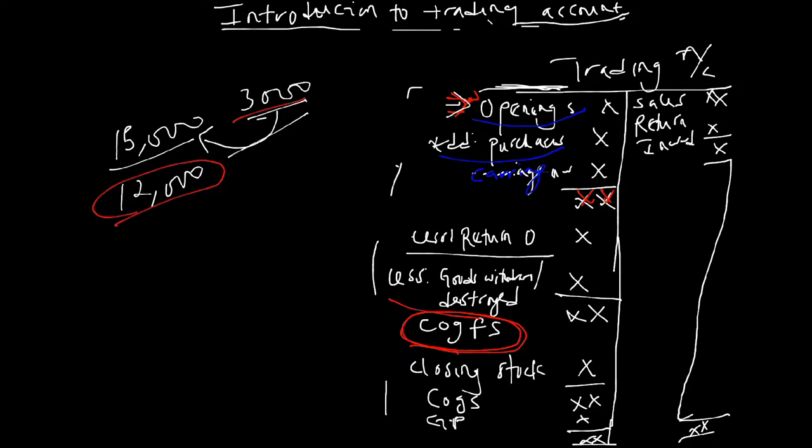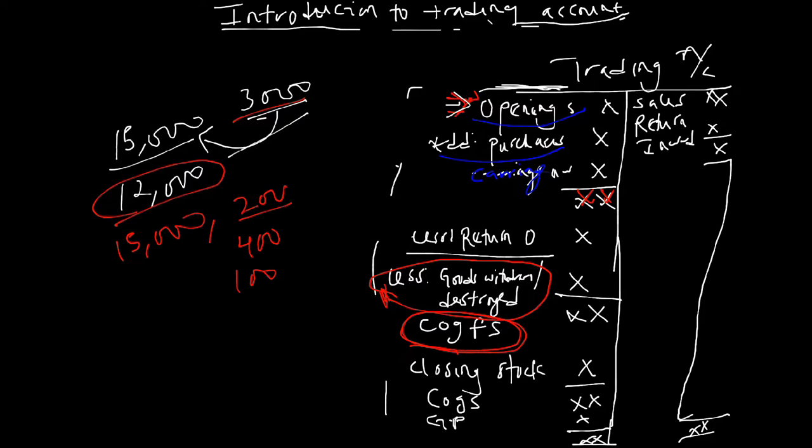But right here we have less goods withdrawn or destroyed by fire or anything. What do you mean by this? If you check the comprehensive format, you always see this there. Imagine I went to purchase 15,000 naira worth of goods, and when the vehicle was coming, maybe 200 out of the goods got spoiled, or 400 caught fire, or when the driver got to the shop with the goods, I decided to remove 100 of it for my personal use. In that situation, we will less it.